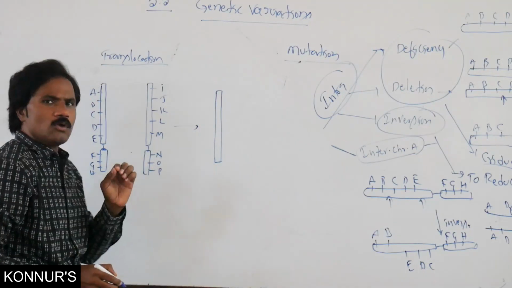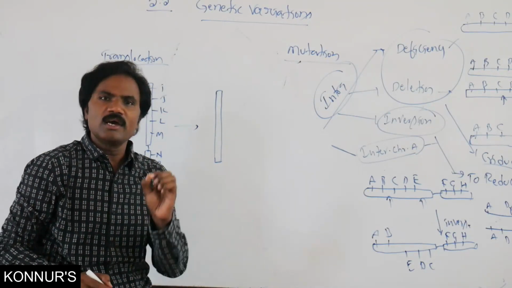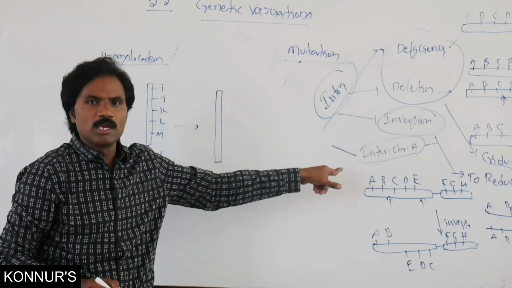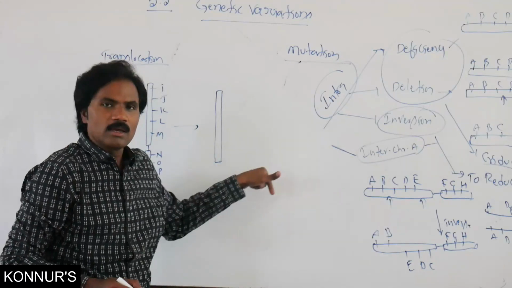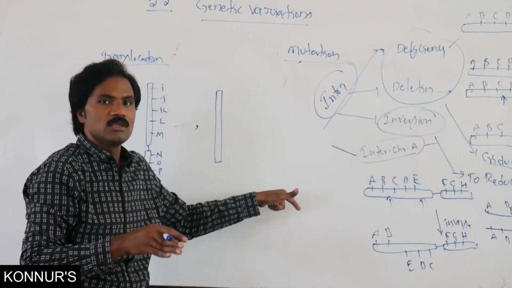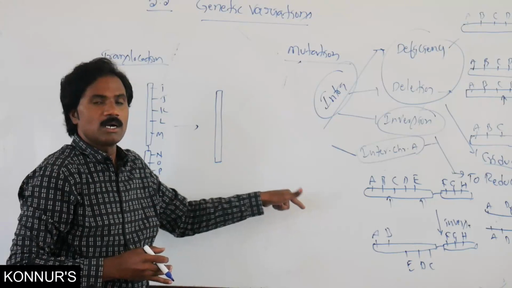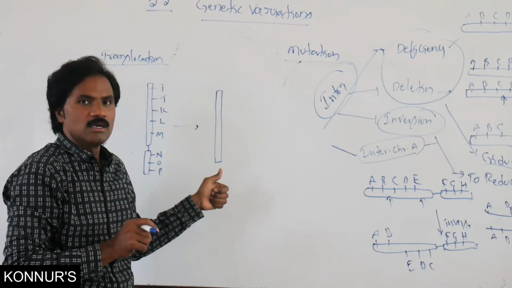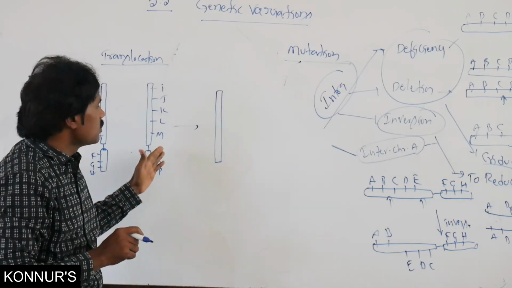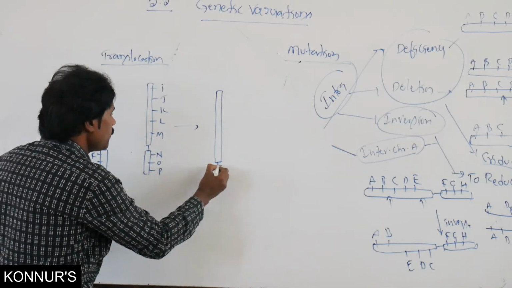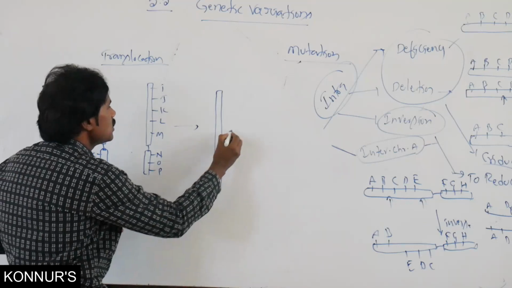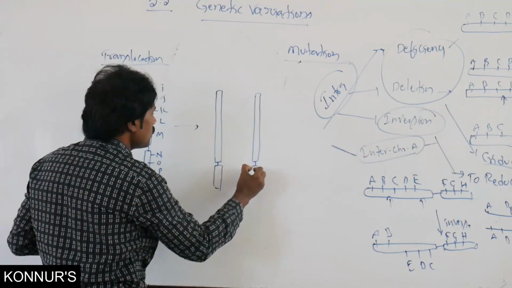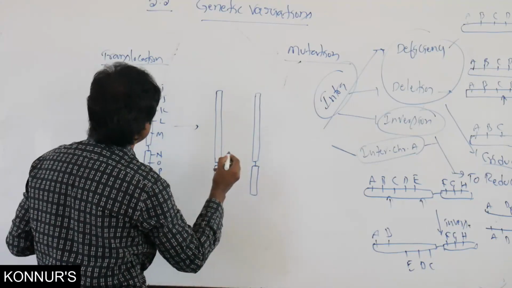But remember there is no change in the number of chromosomes, unlike in deletion and duplication, where the number changes. Here the same number is present, but the phenotypic character changes from one chromosome to another.